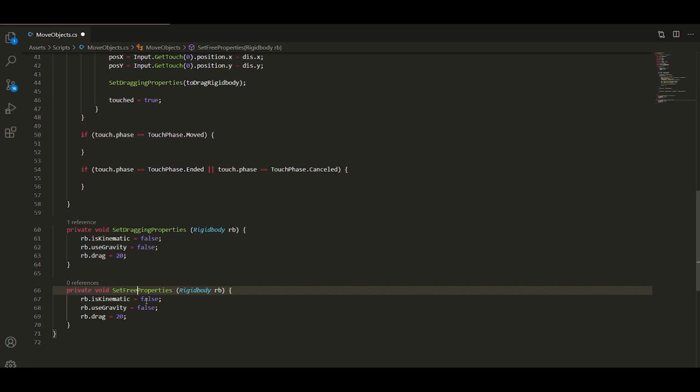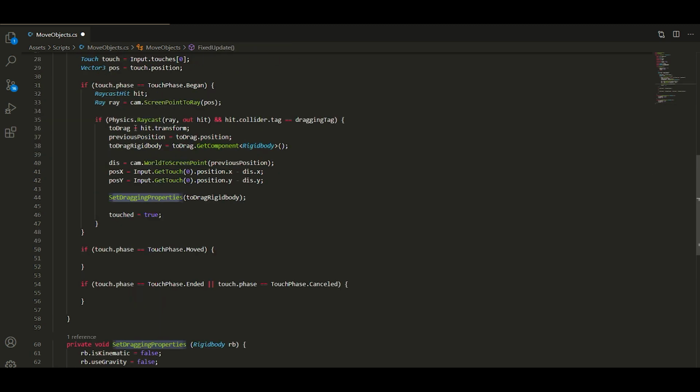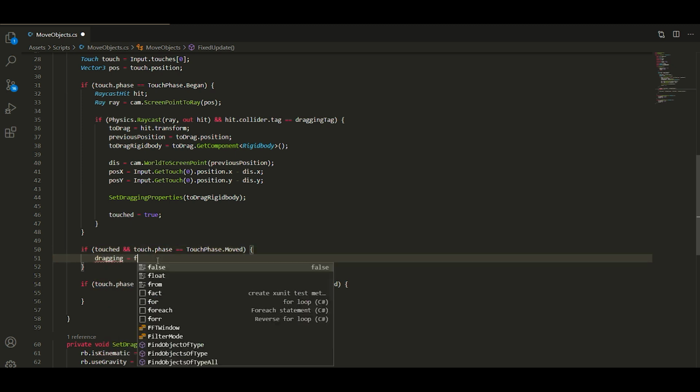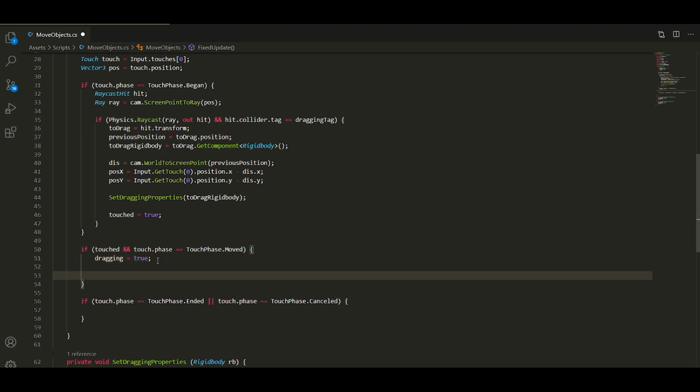Later, after the first check of how it works, we remove the kinematic parameter, and you can see 2 different abilities of how it can work. The second if statement we want to work only if it's moved and if it's already touched. In this case, we set dragging to true,